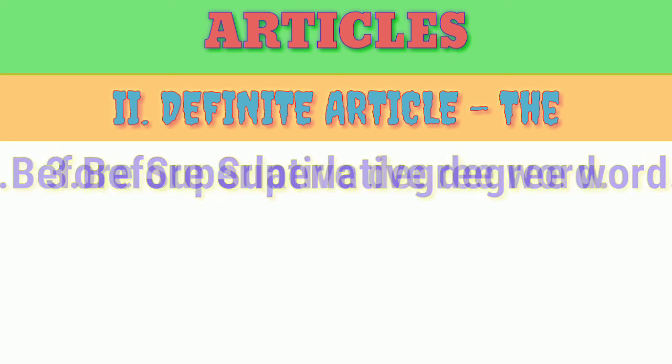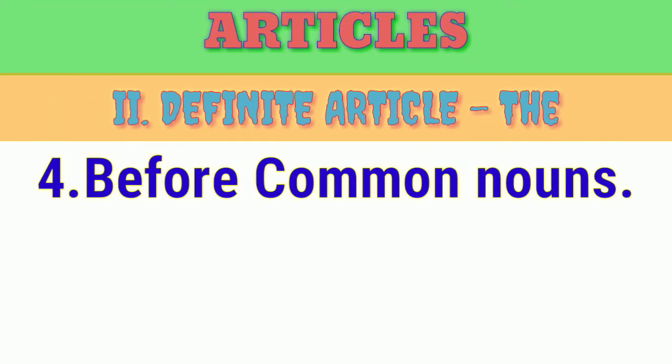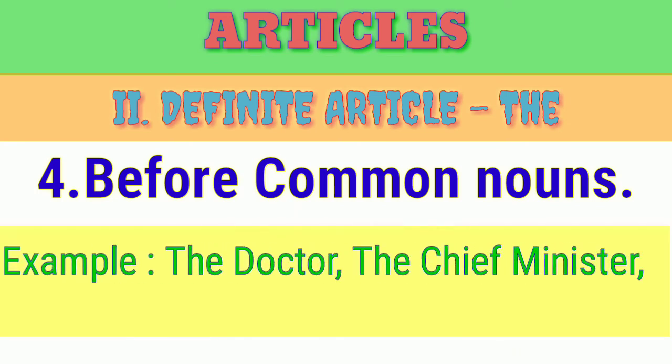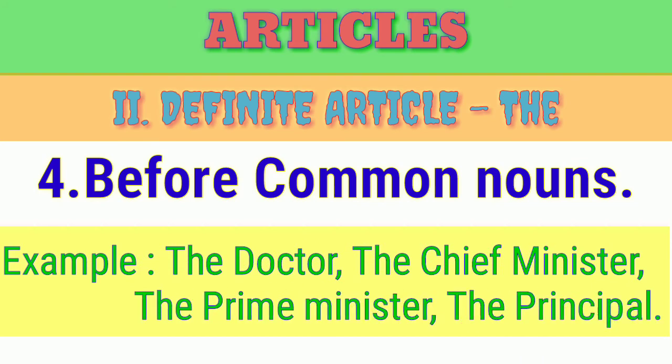Now the fourth one, before common nouns. For example, we don't know whether the doctor is she or he, we want to call that the common. So I want to use the doctor, and then the chief minister, the prime minister, the principal. Like that we are going to use the.